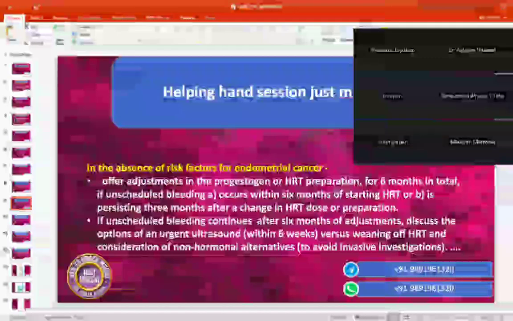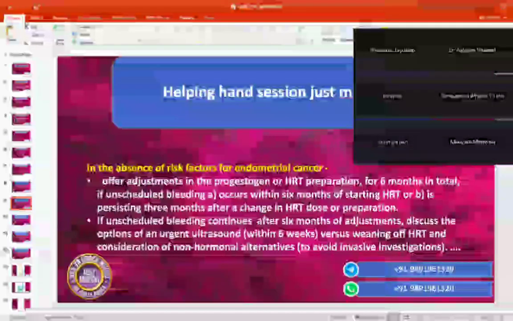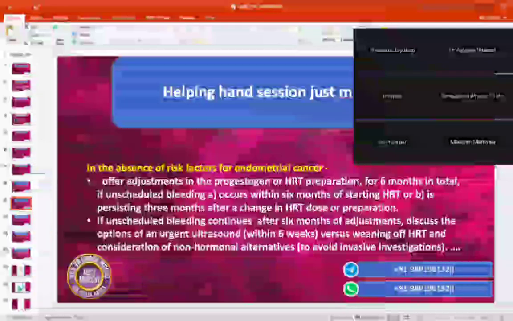So we need to investigate you further. We'll quickly refer you for a scan from down below within 2 weeks. That is the urgent suspicion of cancer pathway, and they will do a scan down below and look for the thickness of the lining of the womb. Am I clear so far?